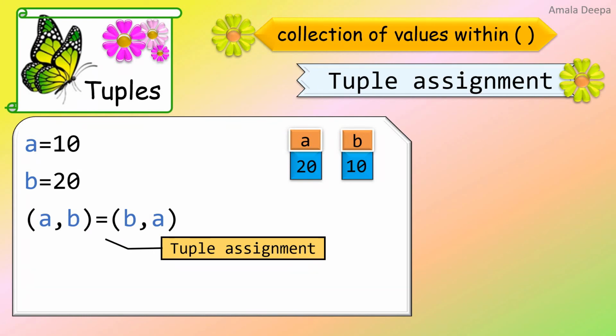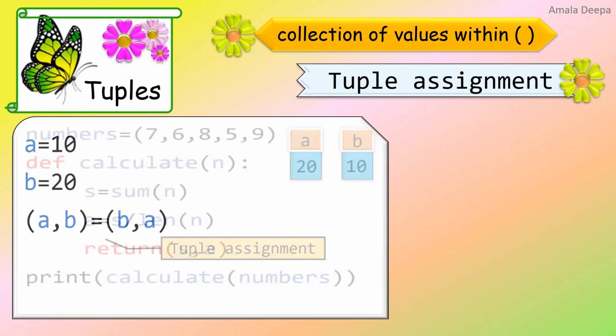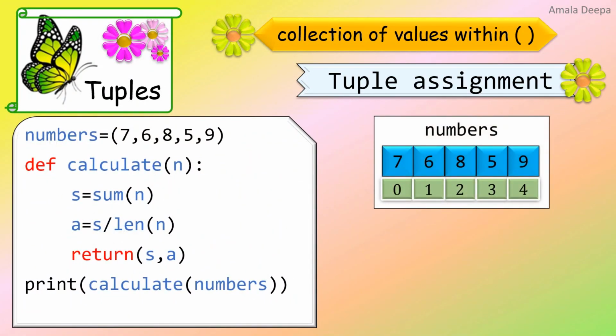I will show you another situation where you can witness tuple assignment taking place. Here is a program in which a function calculate is defined.